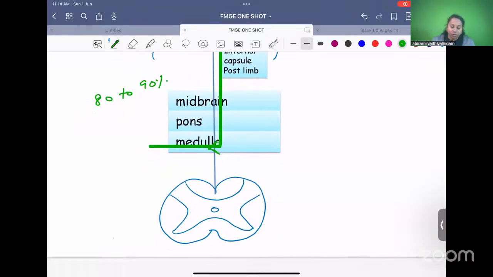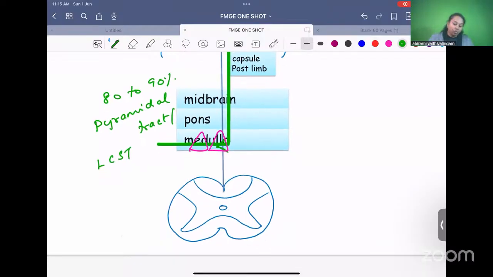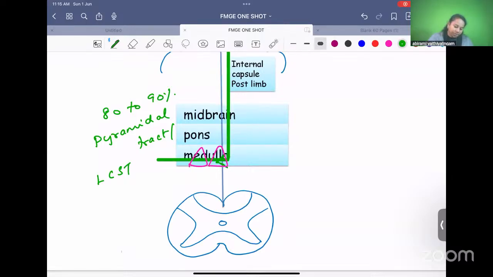Now after crossing, they are actually crossing through pyramid shaped structures in the medulla. Medulla has pyramid shaped structure. Since they are crossing through the pyramids, we call these fibers as pyramidal tract. So they are called the pyramidal tract or the lateral corticospinal tracts, which will supply the opposite half of the body. So they will descend down like this to supply the opposite half of the body.